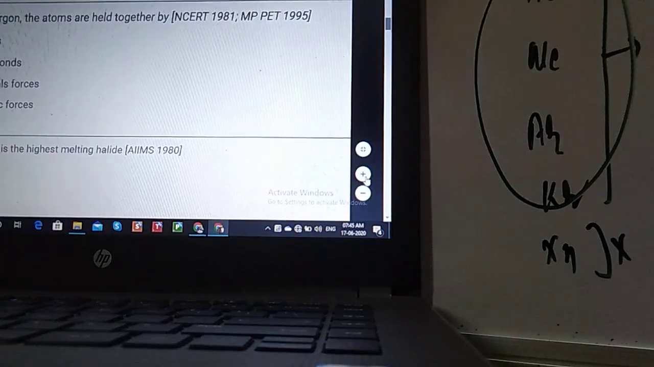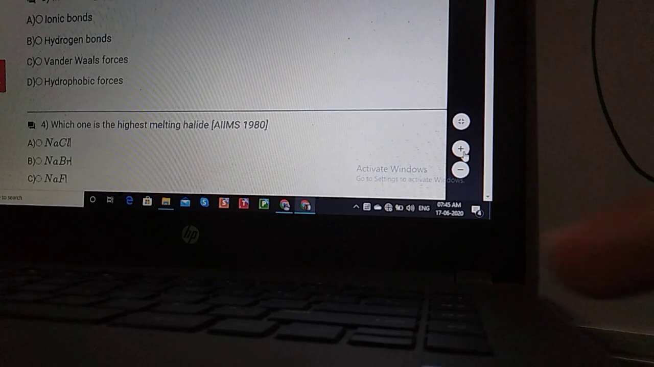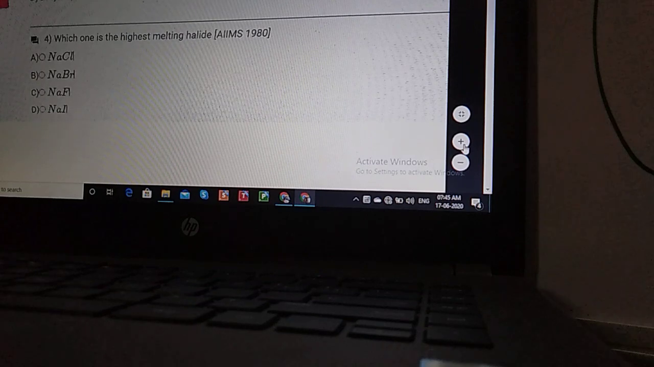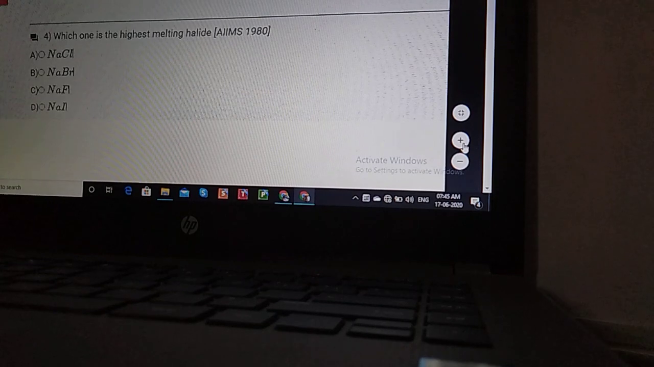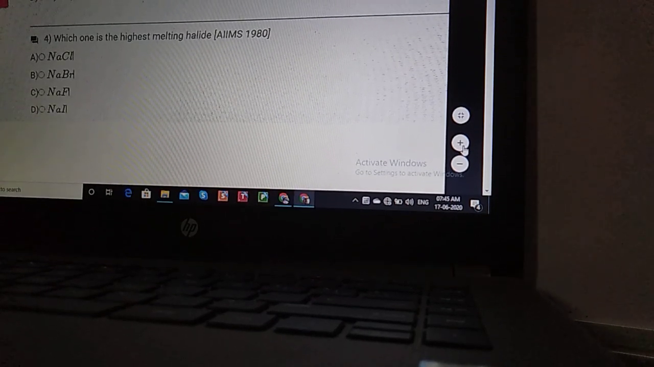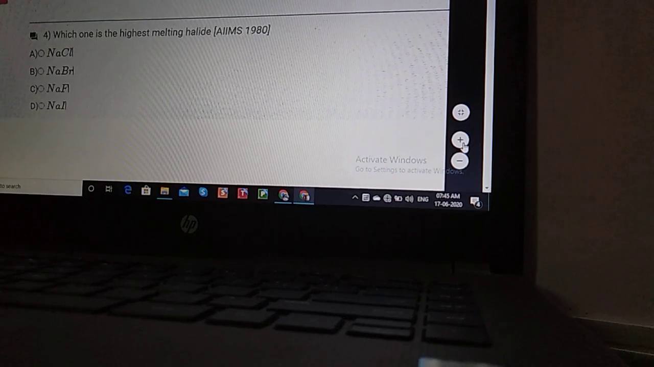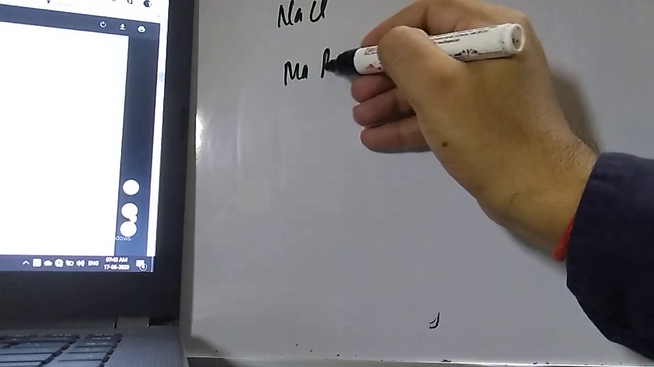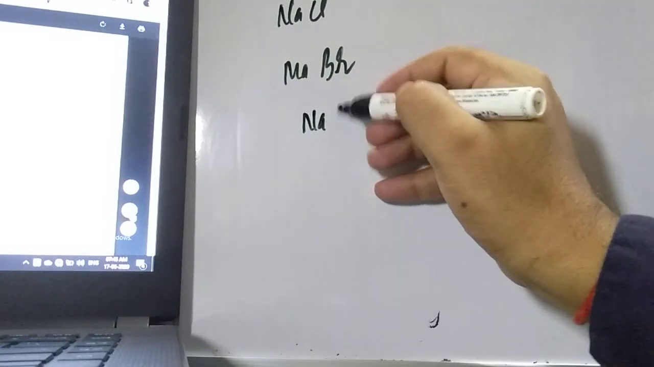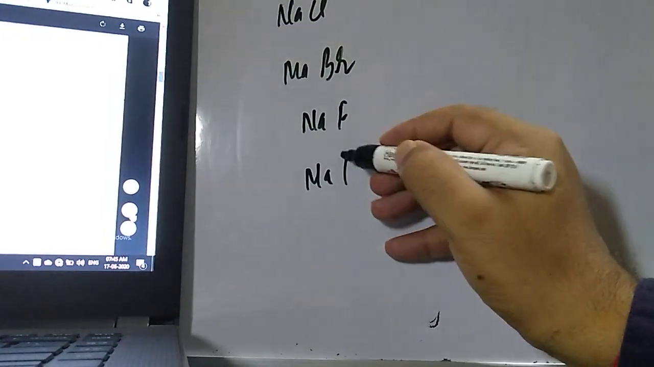Question number 4. Let us read out question number 4, student. Which one is the highest melting halide? They have given many halides and are asking which has the highest melting point. Let us write the options on the board: first NaCl, then NaBr, then NaF, and the last one NaI.